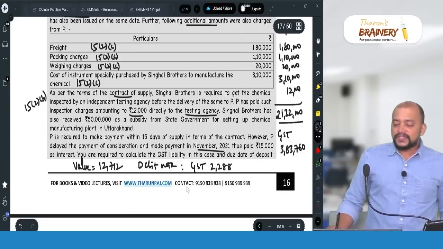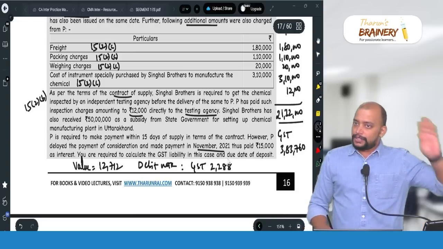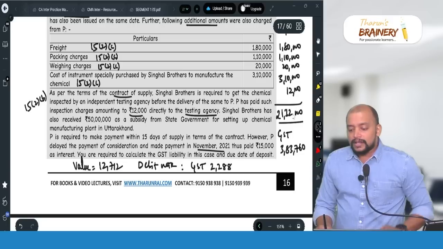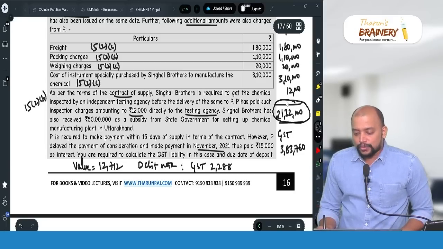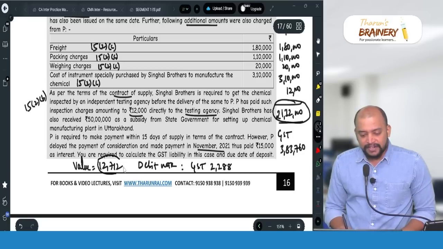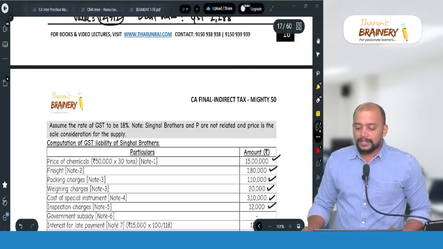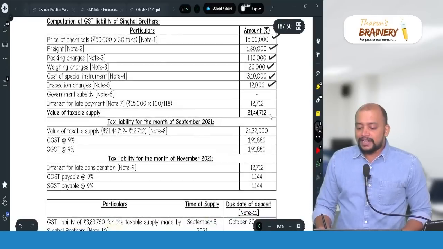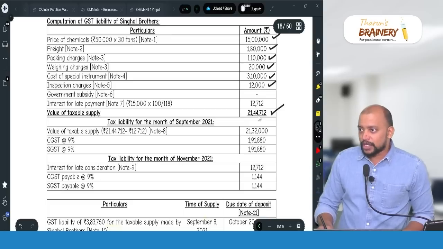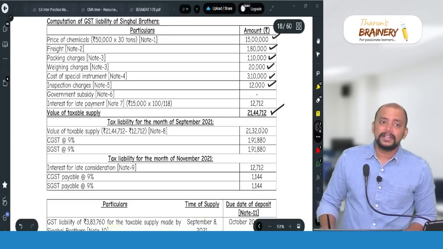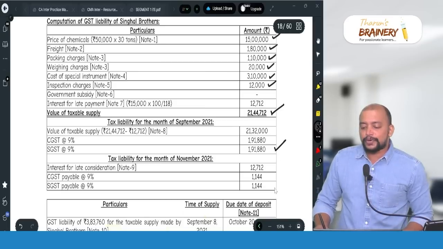Now this way also you can present, you will get marks. Or this 21 lakh 32,000 plus 12,712 you can add as a single value, so 21 lakh 44,712, and you show the GST component separately.